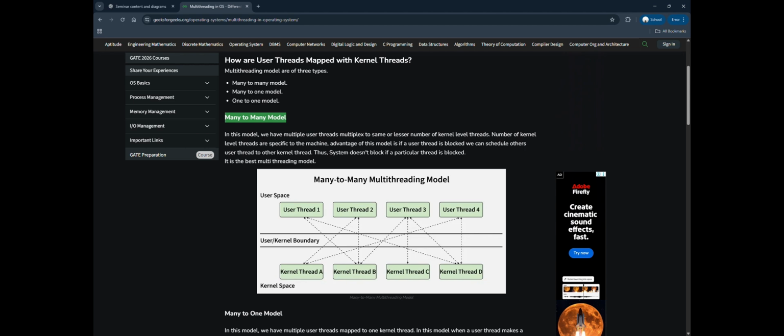The OS schedules user threads to a pool of kernel threads, which gives both efficiency and parallelism. If you are running a server handling thousands of web requests, the OS maps user threads dynamically to available kernel threads. Here is the diagram: the user threads, then the user-kernel boundary, then the kernel threads. This is how the many-to-many model performs.